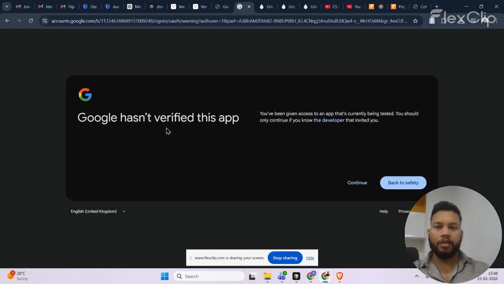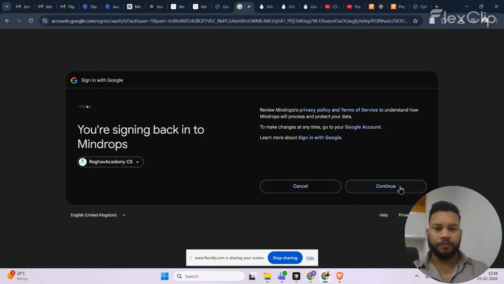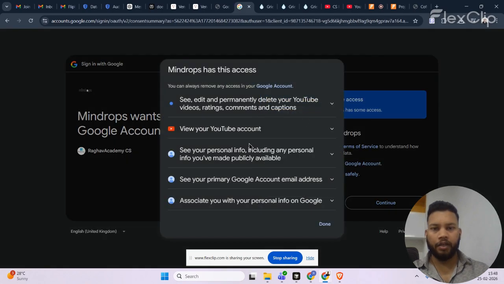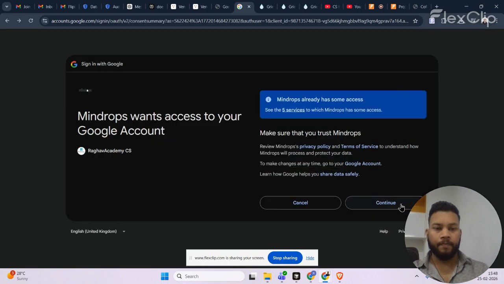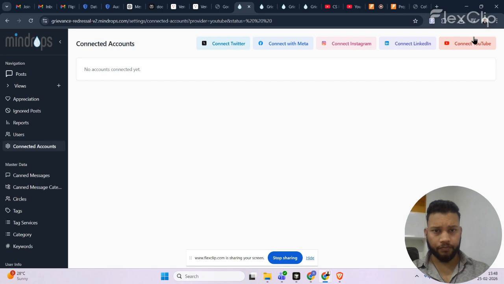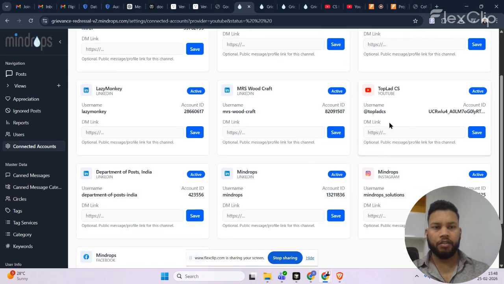Here it is saying Google hasn't verified this app as it is currently in developer testing mode. Only the developer can access this. Once I click on continue and again continue, it is saying I currently have these five scopes in the access that was given to the Mind Drops. Once I click continue, the account will be connected here.